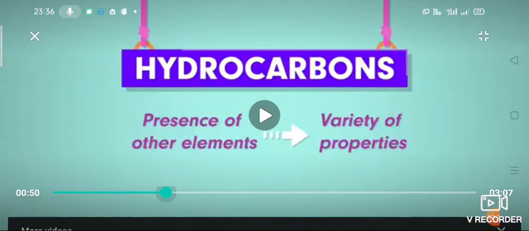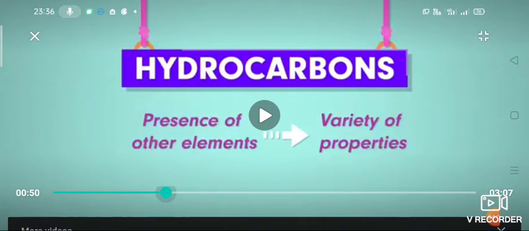These heteroatoms and the groups containing them give specific properties to the compound. These are known as functional groups. In your textbook, the formula and name of each functional group is given. You have to practice all those formulas and names of the functional groups compulsorily. Functional groups determine the properties of the hydrocarbon. Functional groups determine the chemical properties of the hydrocarbon.